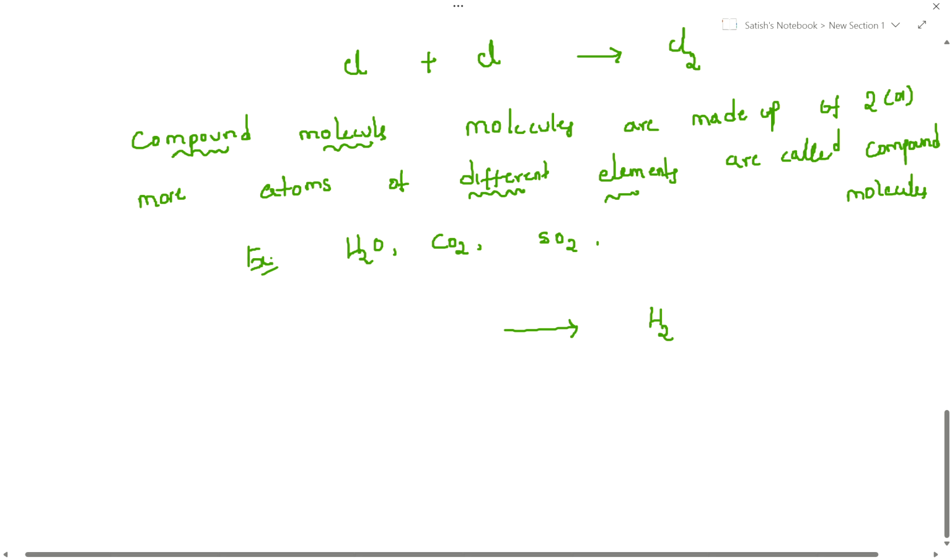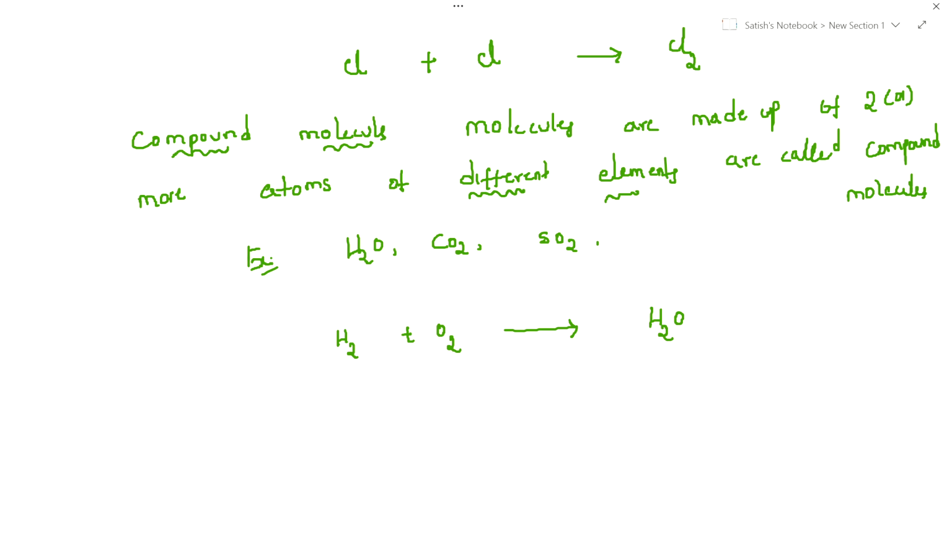Formation of compound molecule, what is that? Water. What elements am I taking here? Hydrogen, oxygen. See here, hydrogen elementary molecule and oxygen elementary molecule, these two are combining, then only it forms the water. And compound means whenever it forms the compound, those two elements are always combined in a fixed ratio.